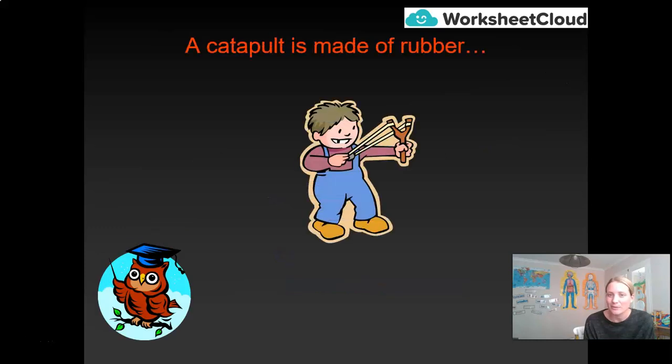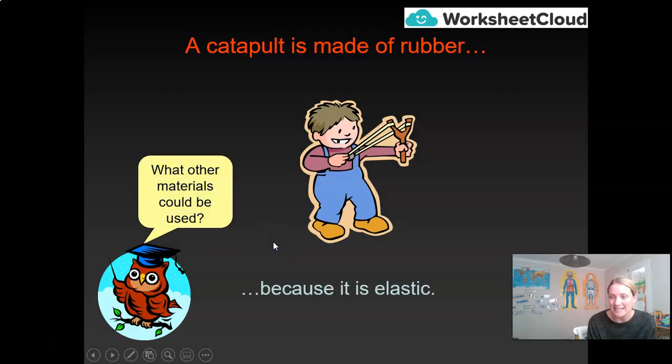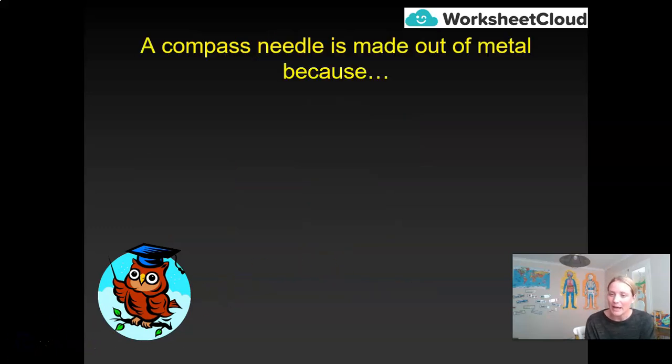How about a catapult? A catapult is made of rubber. Now, hopefully you've never used one on anyone. They're very naughty if you use them on anyone. But here I've got a picture of a boy and he's got a wooden frame to his catapult. But this here is rubber. It is made of rubber because rubber is elastic. Okay, so I can pull back the catapult, let go of the projectile, and the rubber will spring back into its original shape. How about a compass needle?